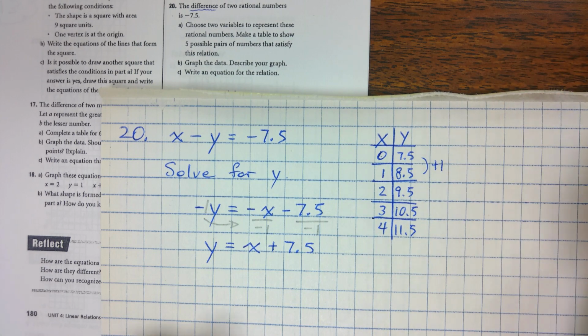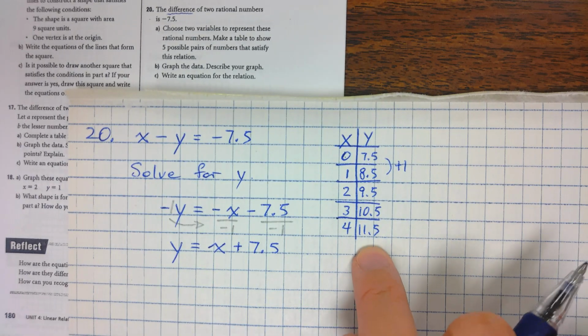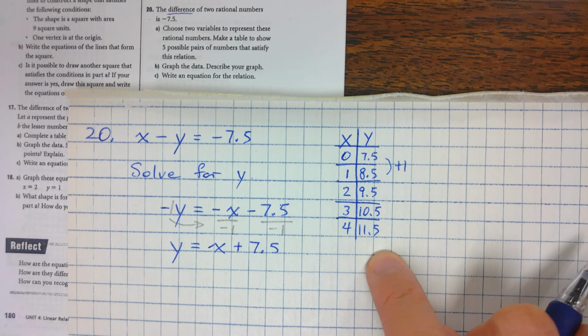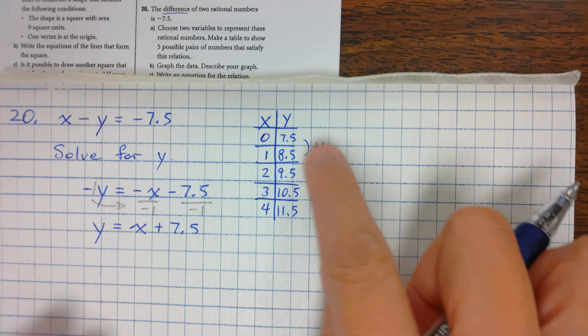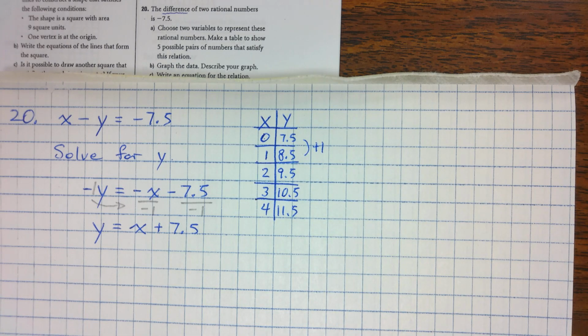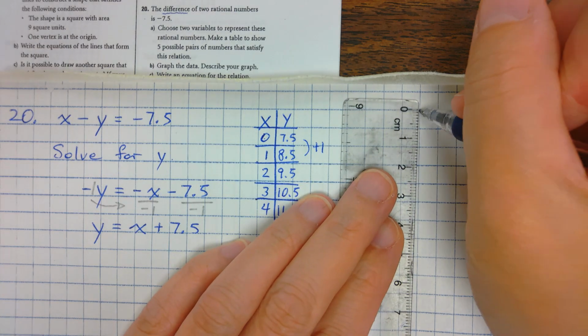In this case, my pattern is plus 1 every time. If you check your table and it doesn't follow a pattern, it means you did something wrong. So even though it seems obvious, do a quick check to make sure you didn't make a silly mistake anywhere.